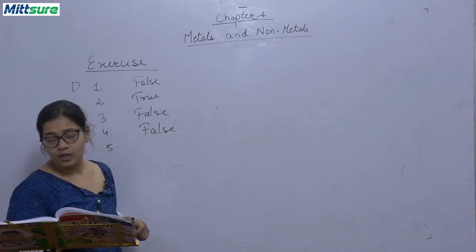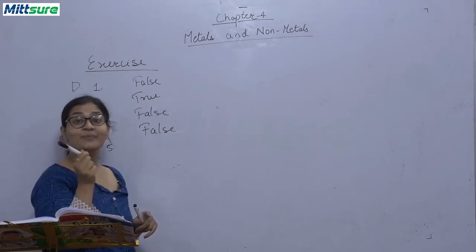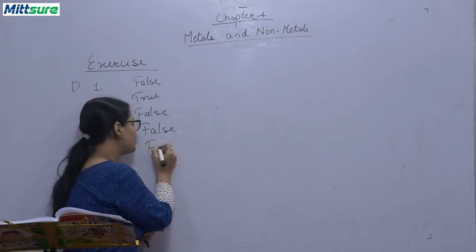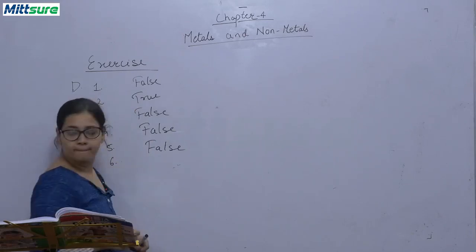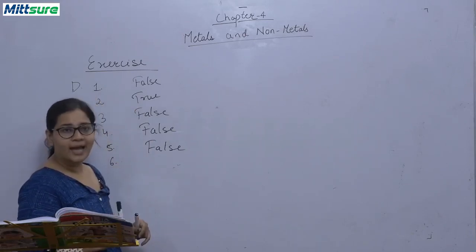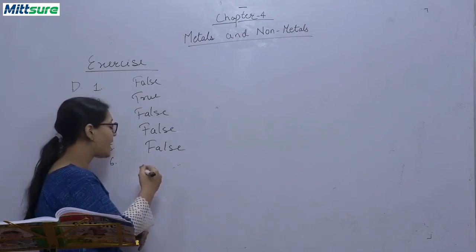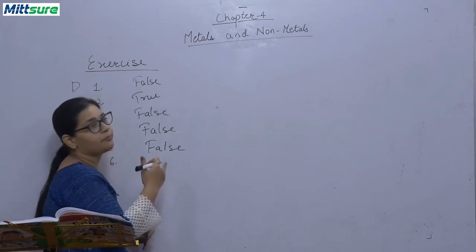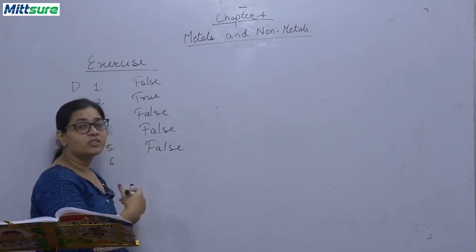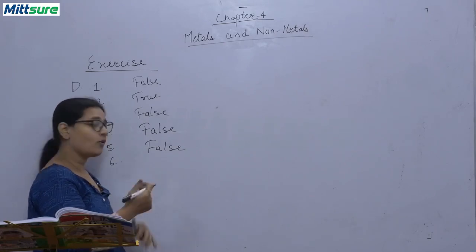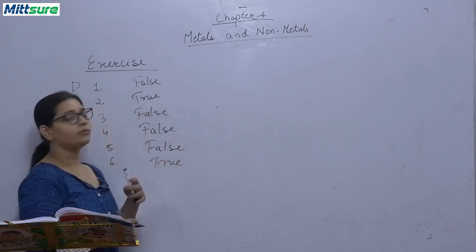Fifth, oxide of metal is acidic in nature. Oxides of metals are basic in nature. That is also false. Sixth, hydrogen gas is evolved when a metal reacts with what? With an acid. Okay? जब भी एक metal react करता है acid के साथ, वो hydrogen gas release करता है. Is it right or is it wrong? It is right. True. So these are the answers for the D question.